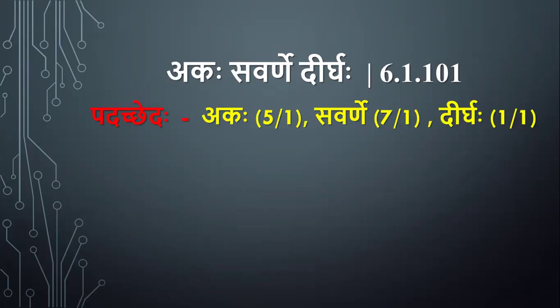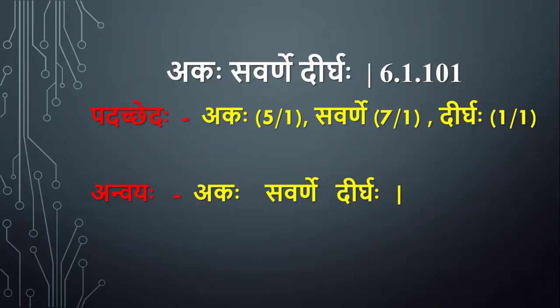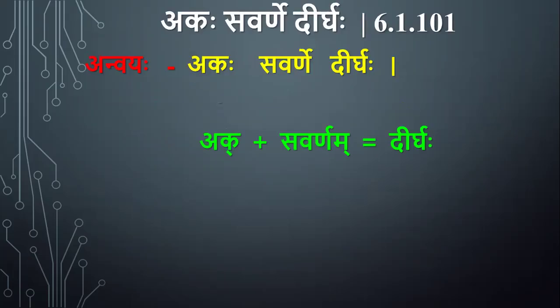Akaha Savarne Dirgaha. The Panchami, Saptami, Pratama all are in the same sutra. Akaha is the Panchami, Savarne is Saptami, Dirgaha is the Pratama. So the Anvaya of the sutra is the same as the sutra itself. Akaha Savarne Dirgaha. It means ak, in Panchami. So ak plus savarne, savarnam is equal to dirgha.